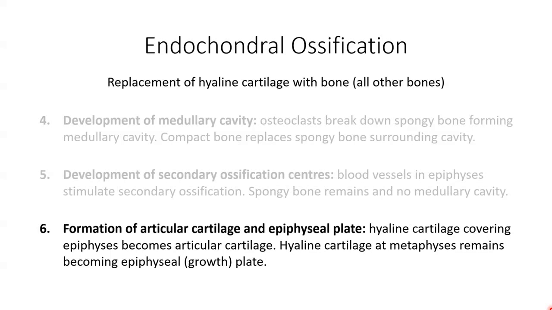Lastly, the hyaline cartilage that covers the epiphyses, or the ends of the bone, becomes our articular cartilage. And prior to adulthood, hyaline cartilage, which remains between the diaphyses and the epiphyses, becomes our epiphyseal or growth plate, which is the region responsible for the lengthwise growth of the long bones.